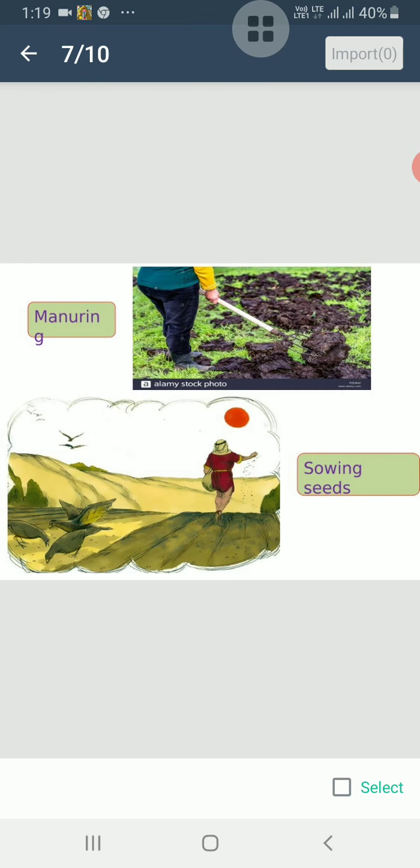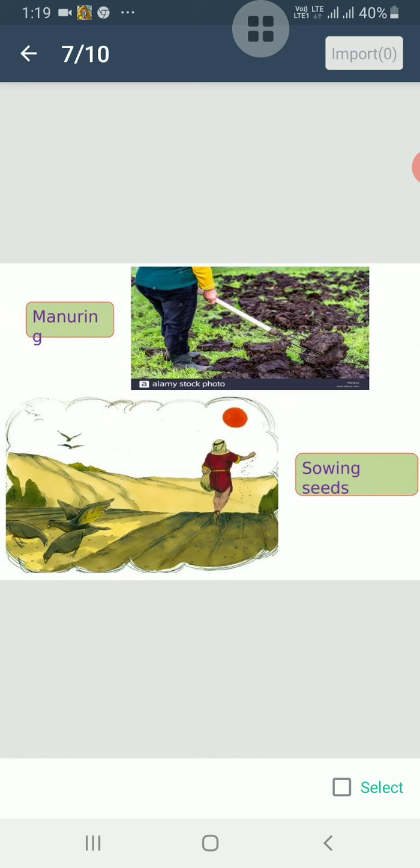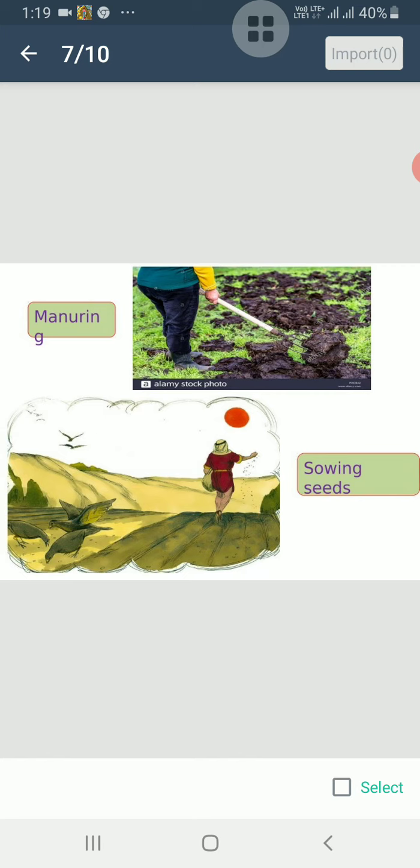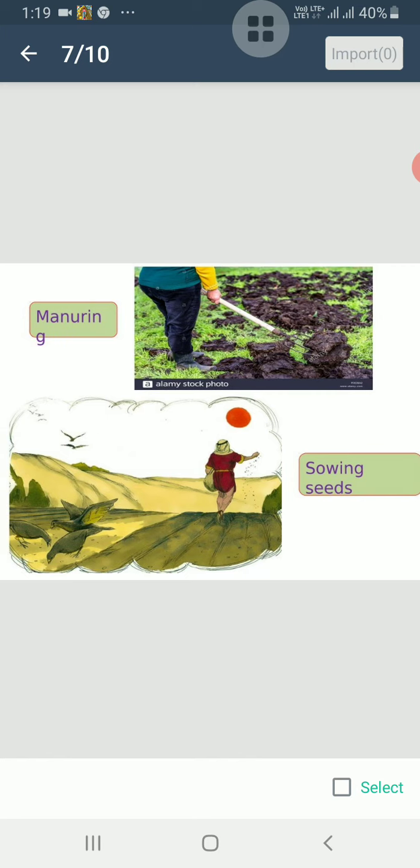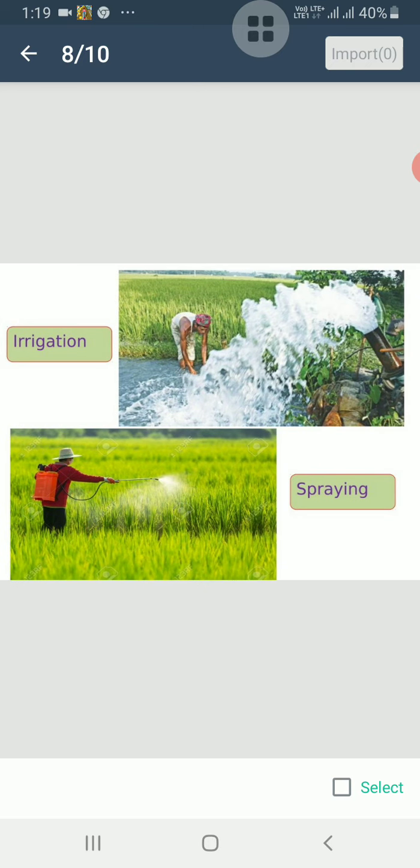After that, we add manure to provide nutrients to the soil. After manuring, healthy seeds are sown in the soil and plants grow from the seeds. Now, the plants need water. So, we supply water to plants for growth, and it is known as irrigation.